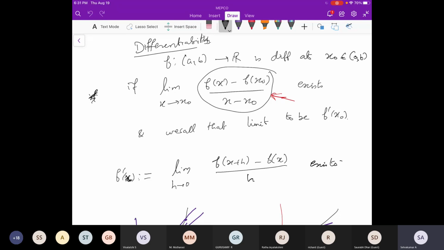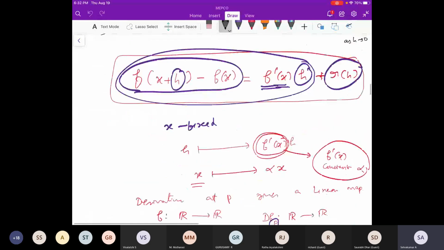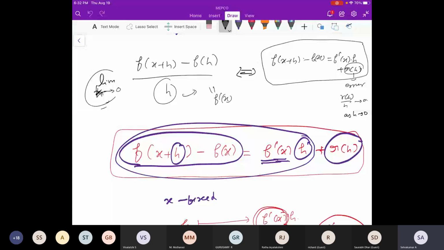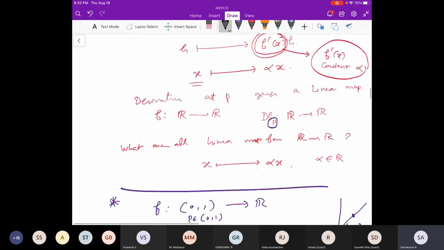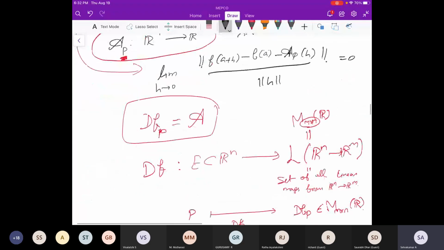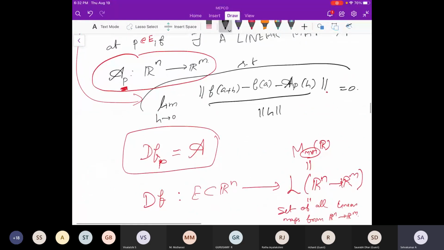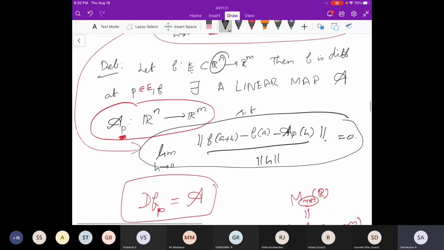I was using the derivative in one variable as a motivation, and I defined the derivative of a function using this fact: the limit of the quotient (f(x+h) - f(x))/h can be represented in this way. I used that fact to generalize the concept of derivative to multivariable calculus. So I used that to define this quotient. If this is 0, then the matrix exists.